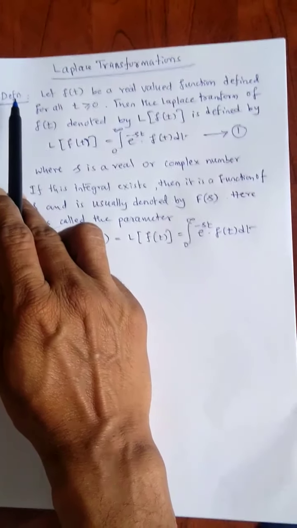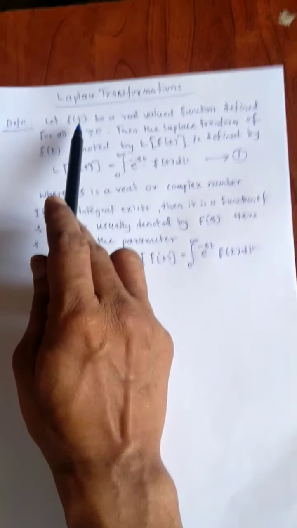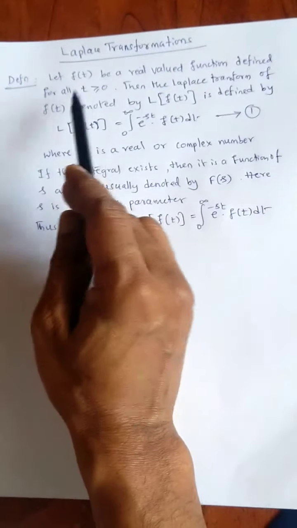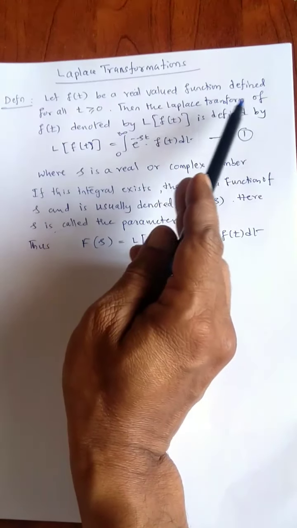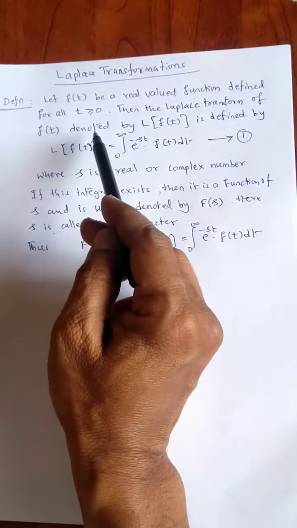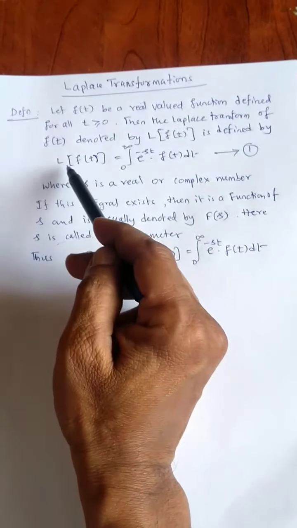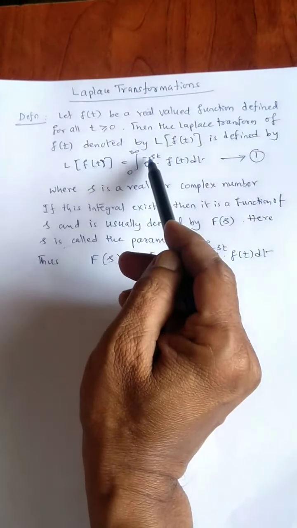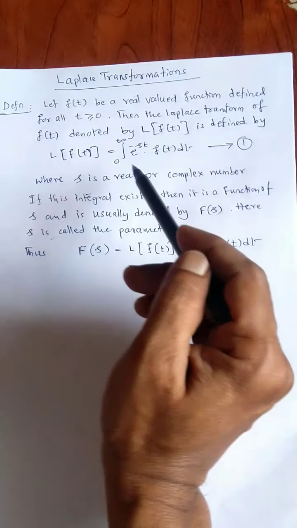Now the definition of Laplace transform is that let f of t, function of t, be a real valued function defined for all t greater than or equal to 0. Then the Laplace transform of f of t, denoted by L of f of t, is defined by L of f of t is equal to integration of e raised to minus st into f of t dt over 0 to infinity.